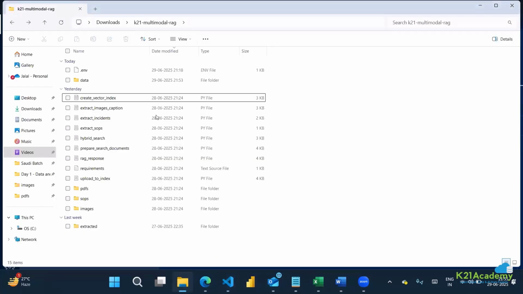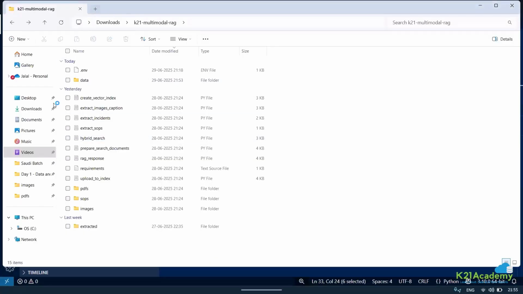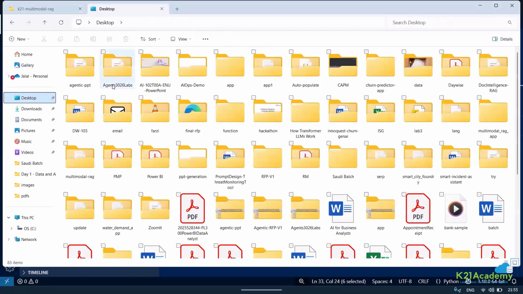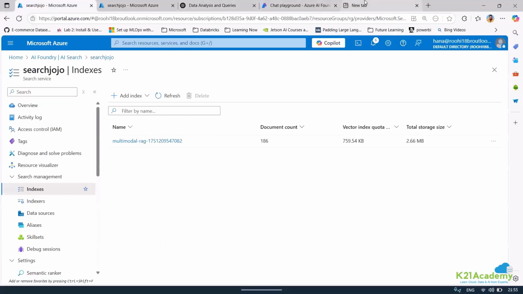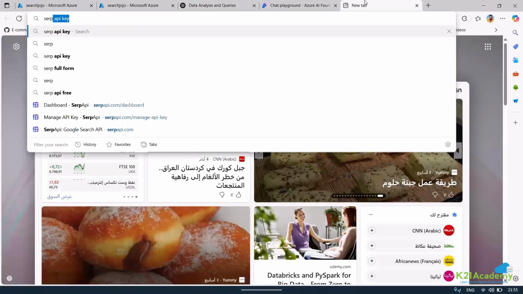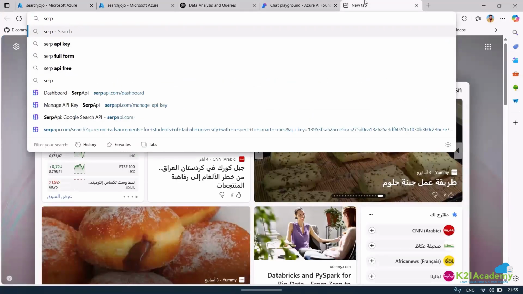Let this get executed. I hope you're okay. Let me just show. Okay, we'll see the multi-model, but let me just open the SERP right now. I'll show you. Are you aware of what is SERP? Anyone? No. Yeah, no worries. I'll just search it directly on Google. What is SERP? Let me just say SERP full form.